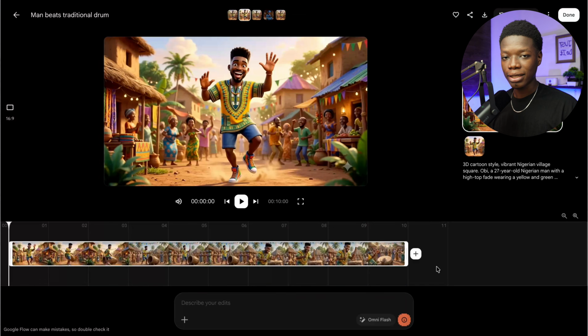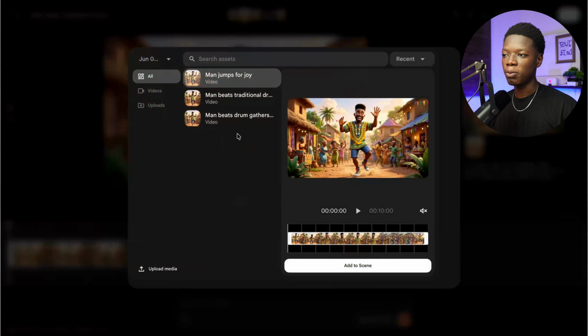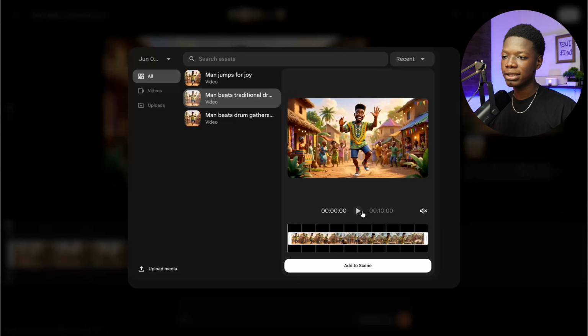In order to add the next scenes or more scenes, click on the plus icon right here, then click on the add clip right here. This is going to pop up and simply select the next scene and you are good to go. So it is this one right here. So this is the right scene. Let's take a look at it real quick.